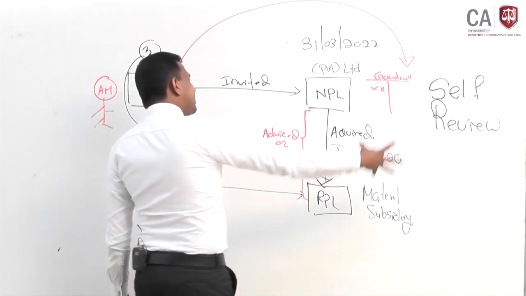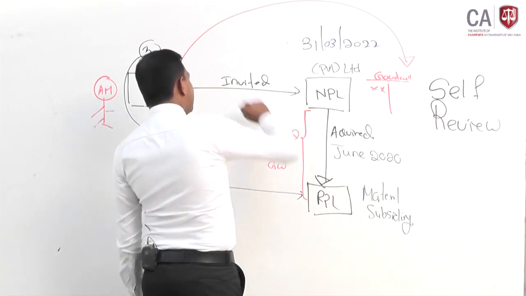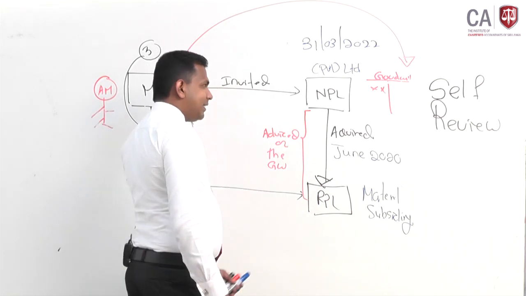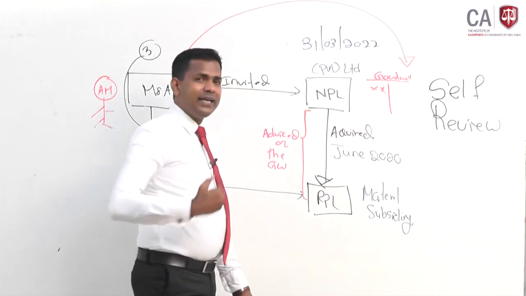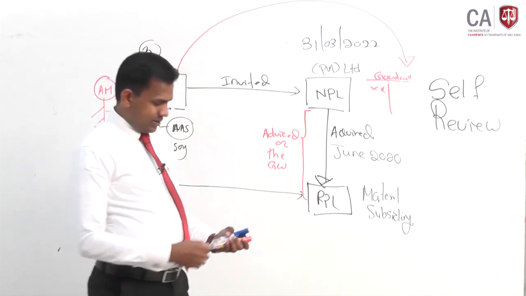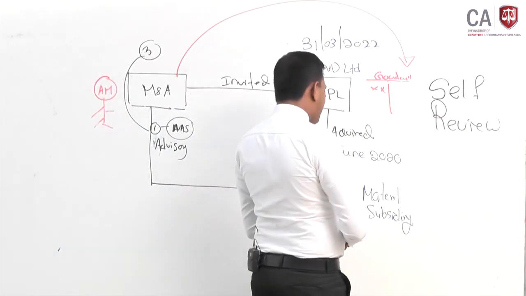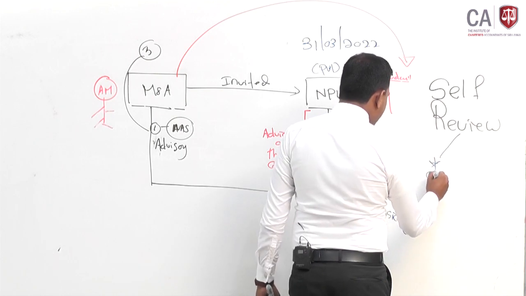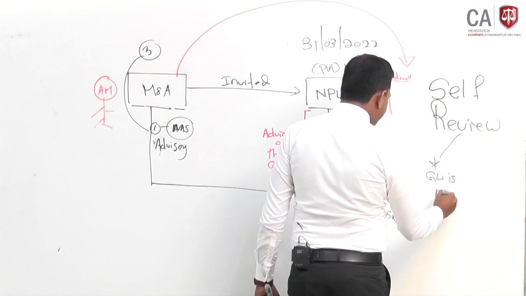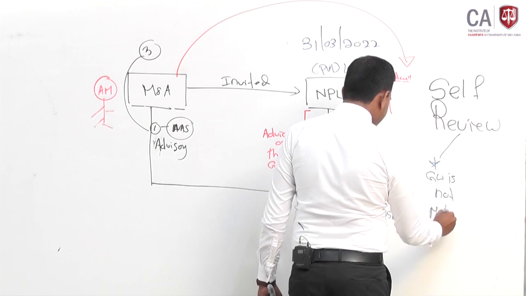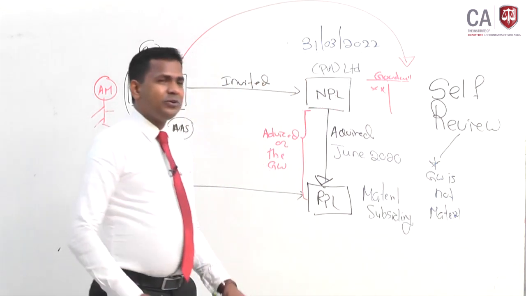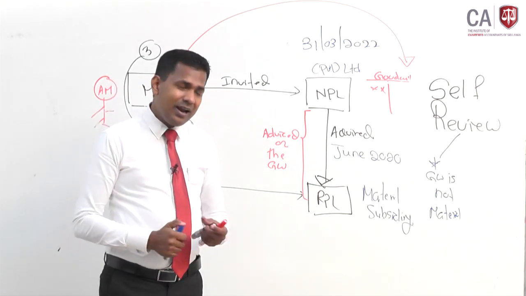Even though there is a self-review threat, this audit could be undertaken provided this goodwill is not material to the financial statements. Let's say, as one example, the goodwill is not material to the financial statements as a whole.